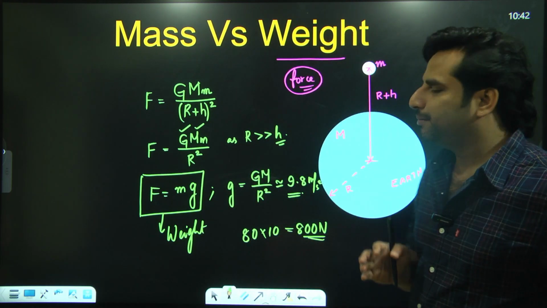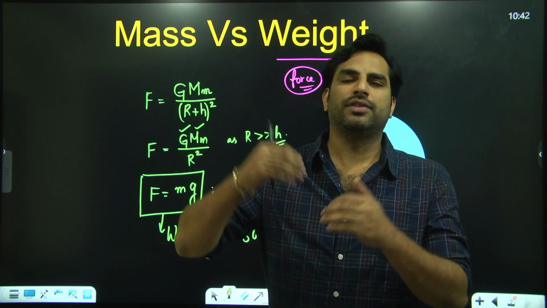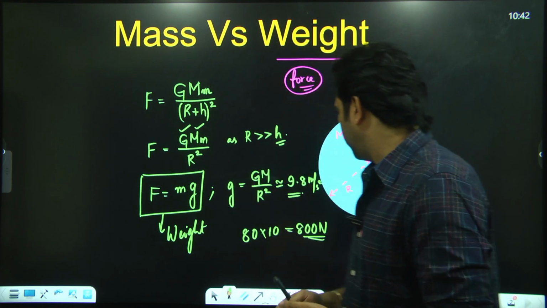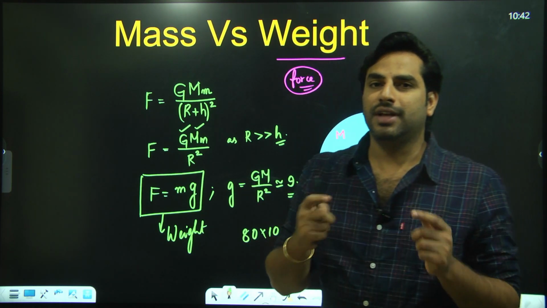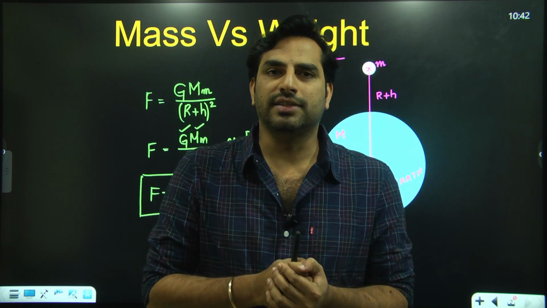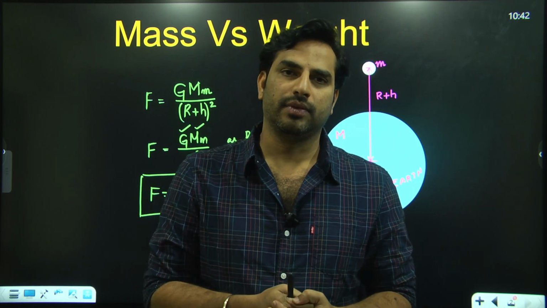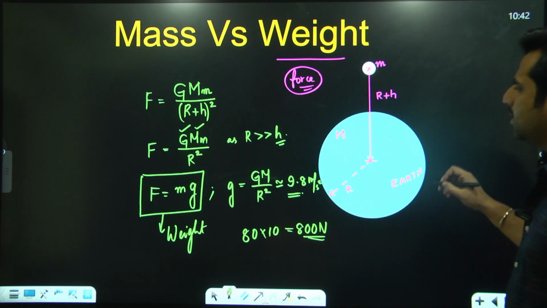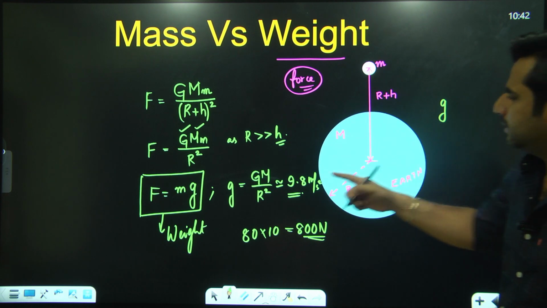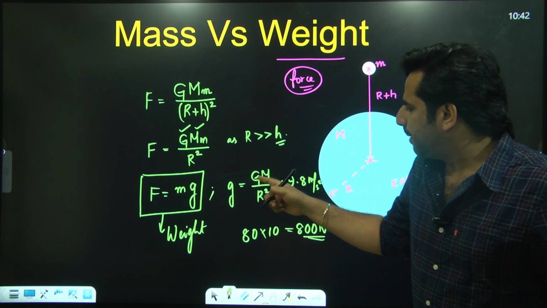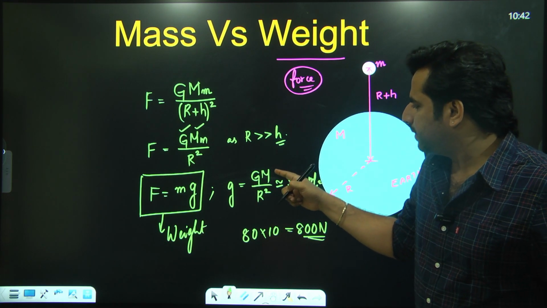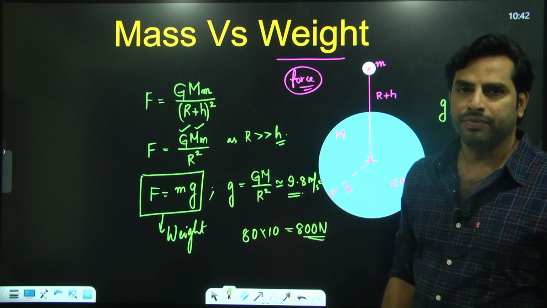Suppose a person of mass 80 kg is going to the surface of the moon. What is his weight? It is no more 800 Newton. Now don't think that when a person is going to the moon, his mass changes. No. What changes is his weight. When a person is going to the moon, there is a different gravitational field of the moon. So this value g equal to capital G M by R square is the gravitational field of earth, because we have substituted mass of earth and radius of earth.